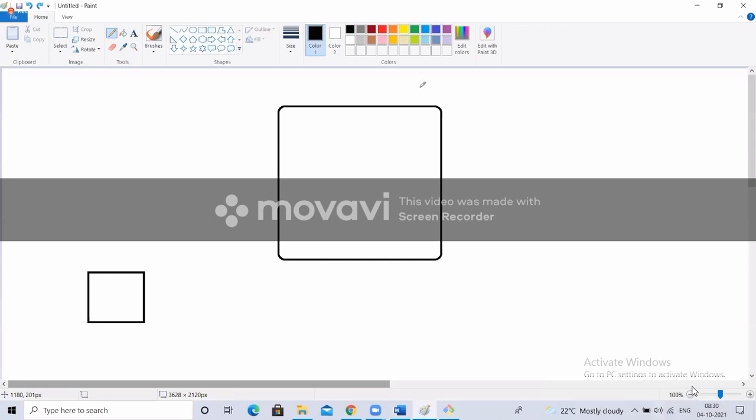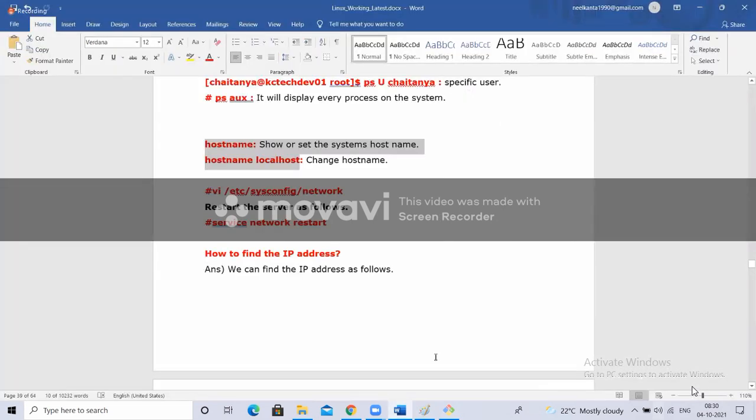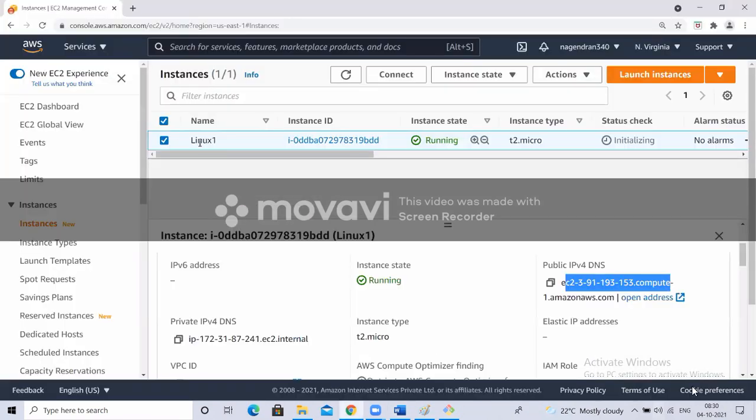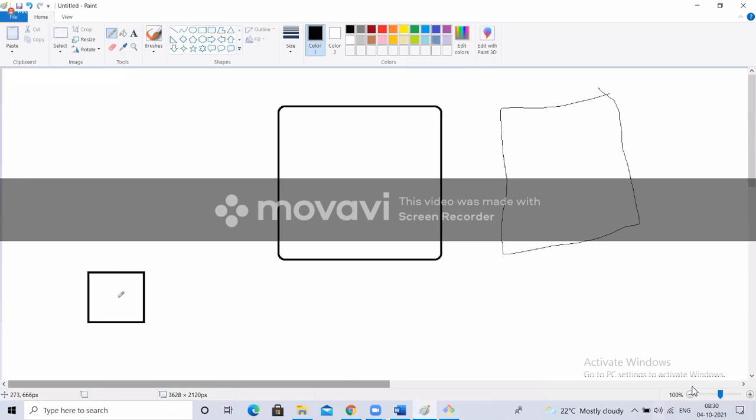this is my AWS instance, Linux server. I have one more Linux server like this. Both are in the same AWS account. This is my AWS account. Here I created two Linux instances, Linux 1 and Linux 2. Now from my local computer, from my Git Bash, I want to connect to this machine.